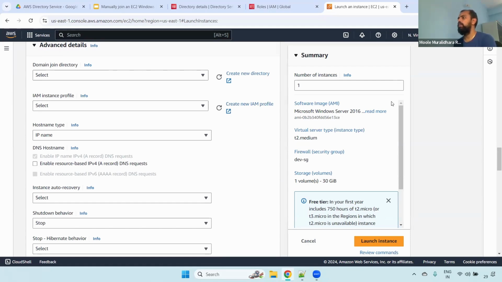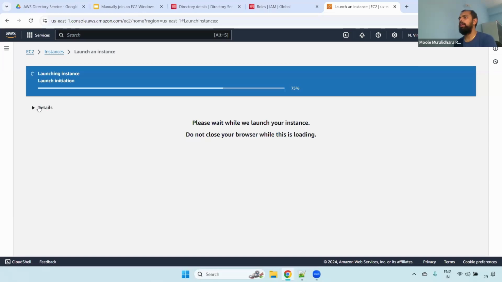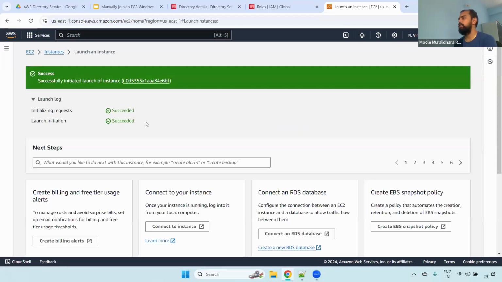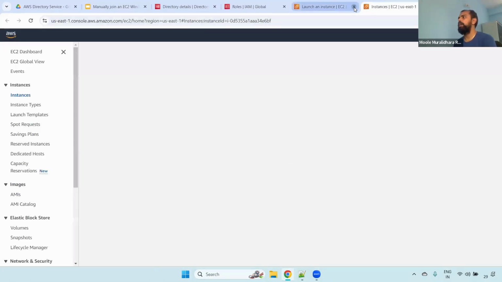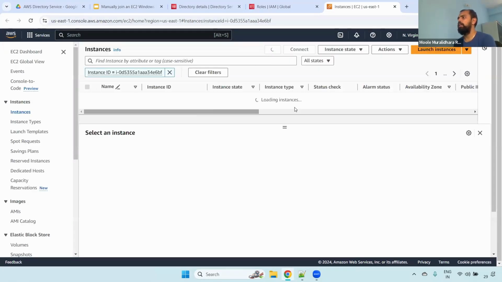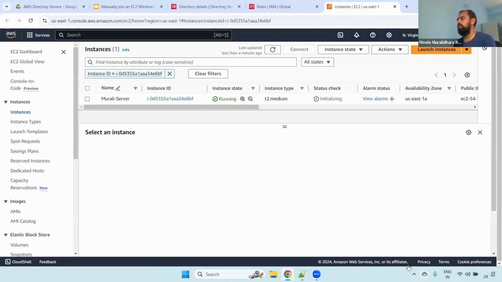Once we launch the instance, we will log into that server using administrator credentials, and then we will join the server to the domain. Click launch instance. Now you can see it is initializing and launching the instance. You are not seeing any domain joining, because we haven't selected it. Some use cases are like this: we may have already created the server and want to join it to that AD, so we follow the same process. This server will be created; it may take around 3 to 4 minutes, so we have to wait for that.